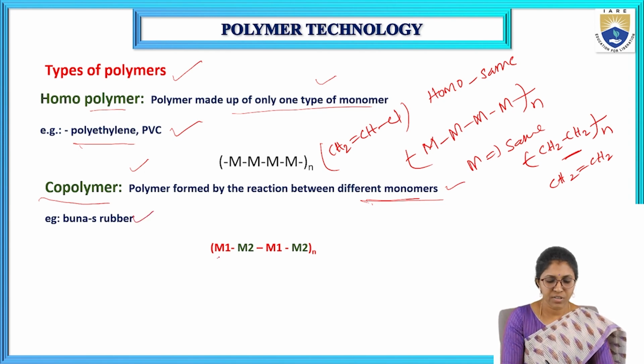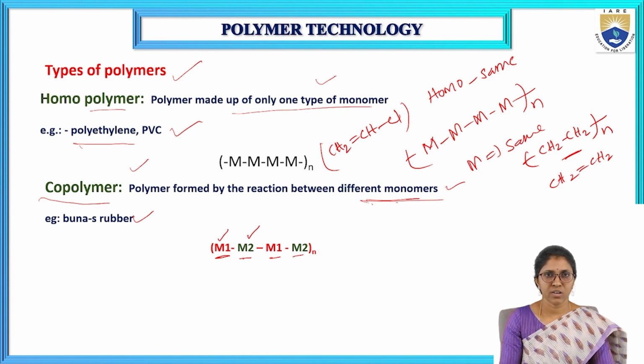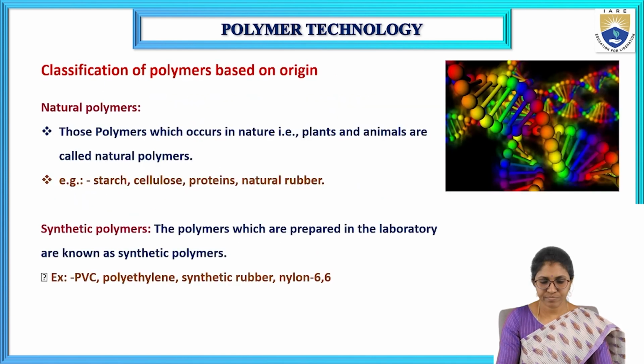Here this is one monomer and this is the second monomer, one type and another type. So a homopolymer is made up of only one type of monomer, and a copolymer is made up of two different monomers.